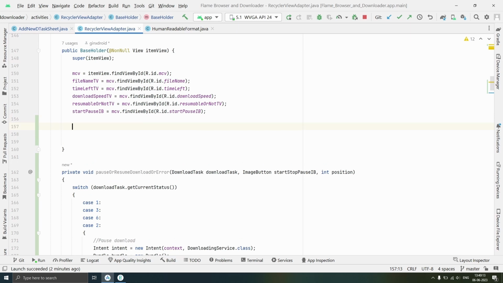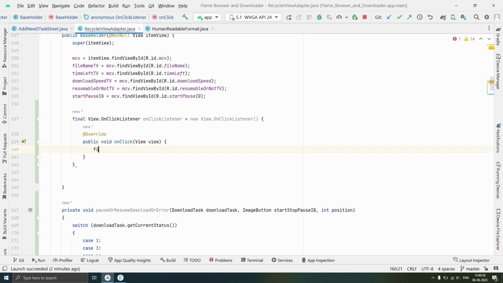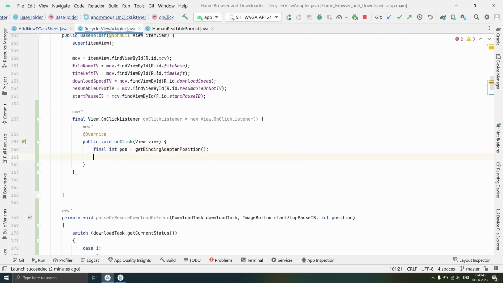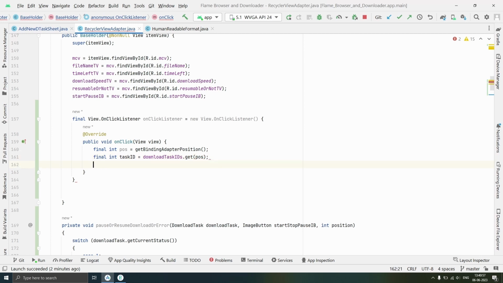So in the base holder class, we'll create a final View.OnClickListener, onClickListener is equal to new View.OnClickListener, and in that we'll fetch final integer pos, which is equal to getBindingAdapterPosition, and we'll fetch final integer taskId from downloadTaskIDs using get, and we'll pass bindingAdapterPos to it.